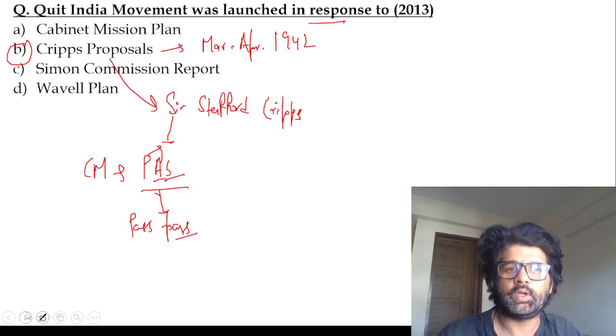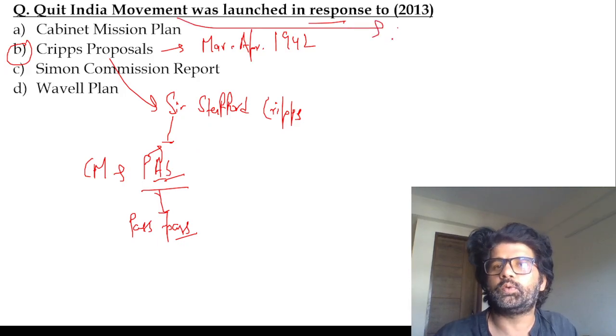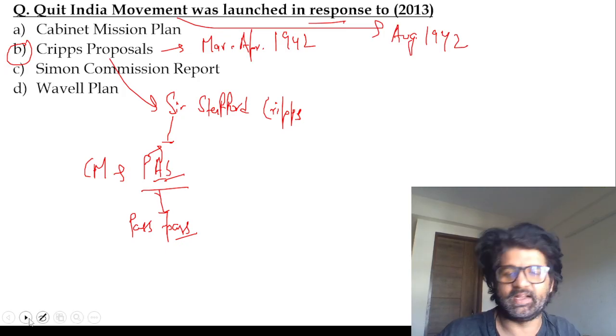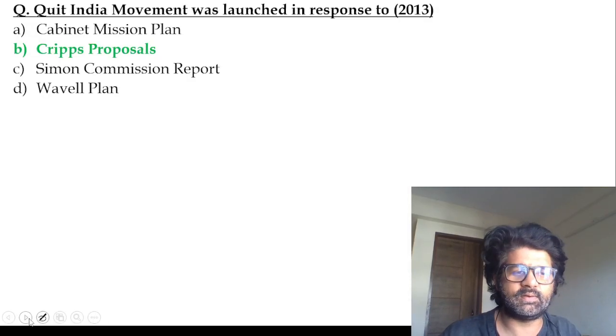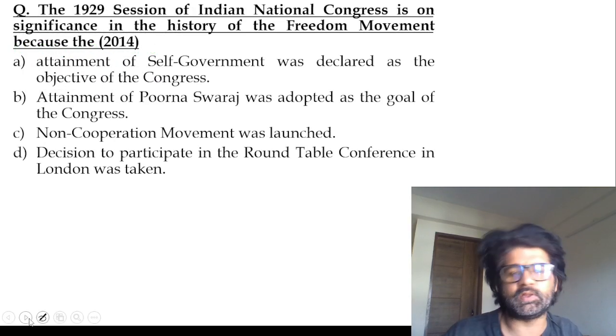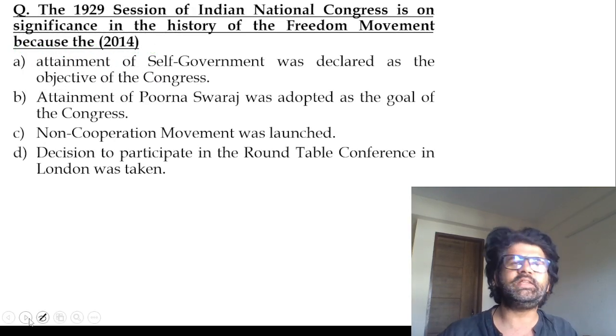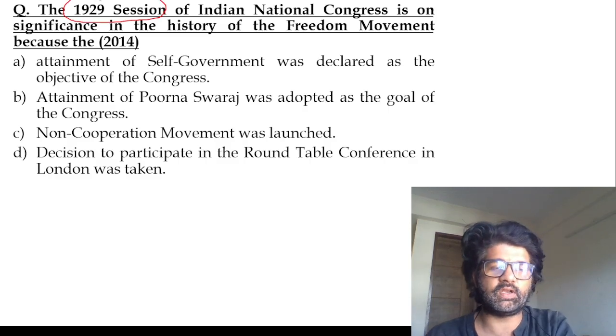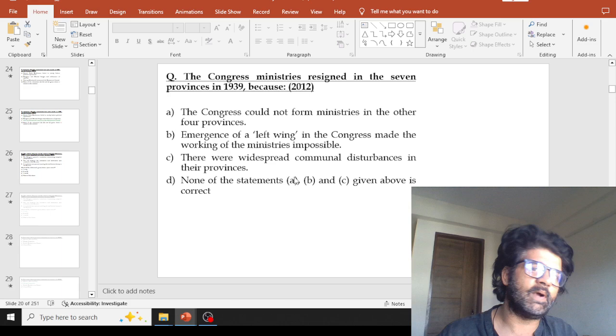The Quit India movement was in August 1942. Oh my God, I do these things, guys, because things should be light-hearted. Anyway, you're preparing for one of the toughest exams in the world, so my aim is to make these things easier and fun for you. Study should be fun.